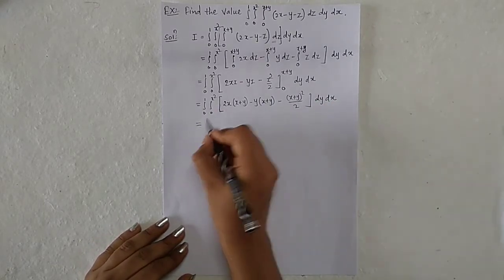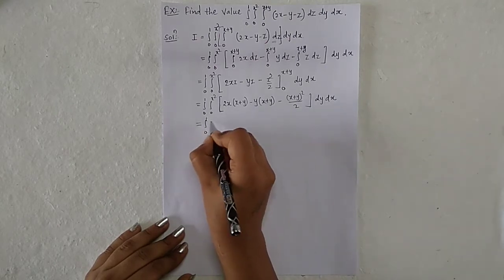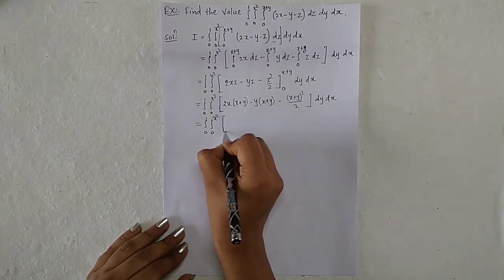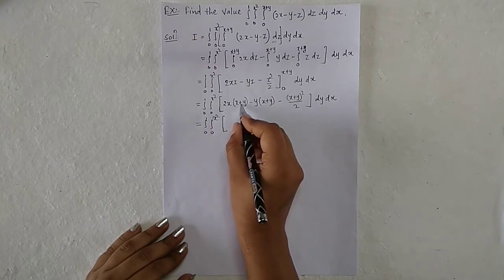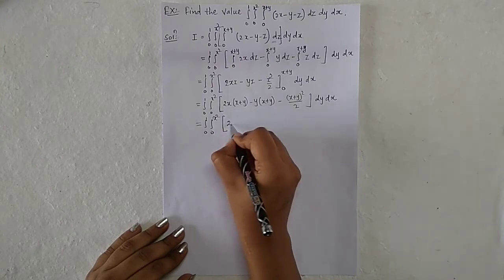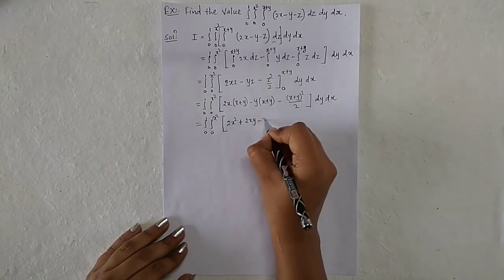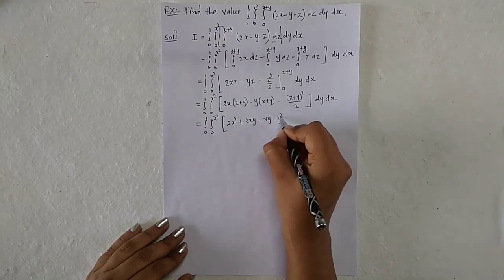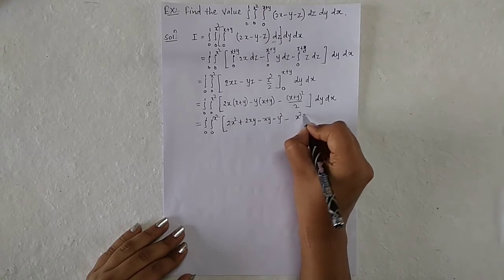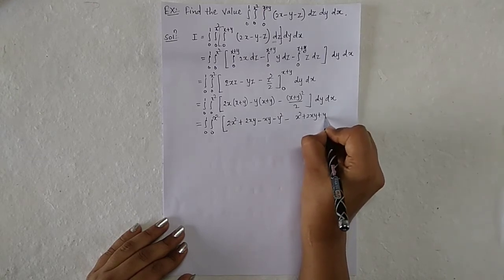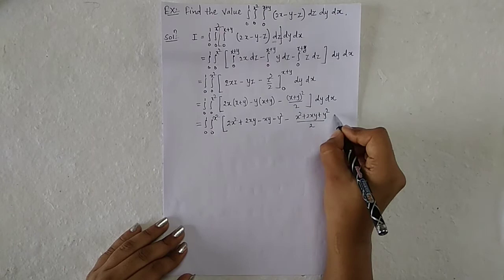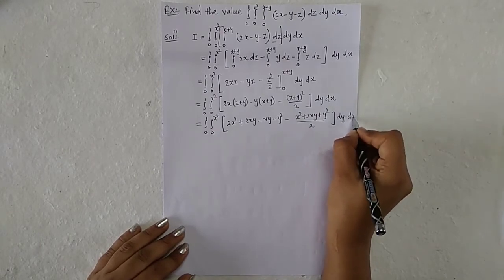So simplify this term. Multiply 2x to this bracket: 2x square plus 2xy minus xy minus y square minus x square plus 2xy plus y square, divided by 2, into dy dx.